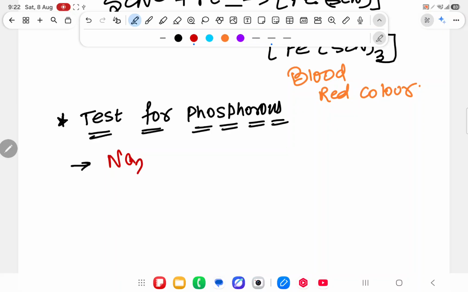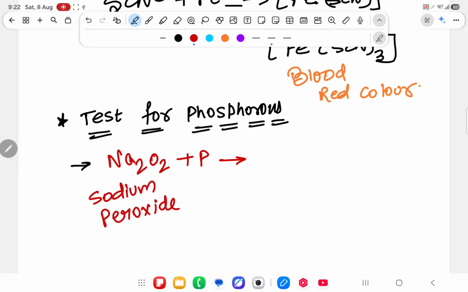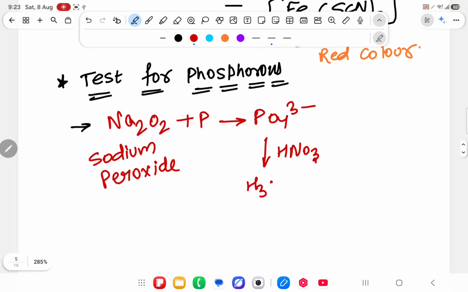We take Na2O2, sodium peroxide, reacting with phosphorus. When you react with this, it will give PO4 3 minus. Then react it with HNO3. After reacting, it will give H3PO4.